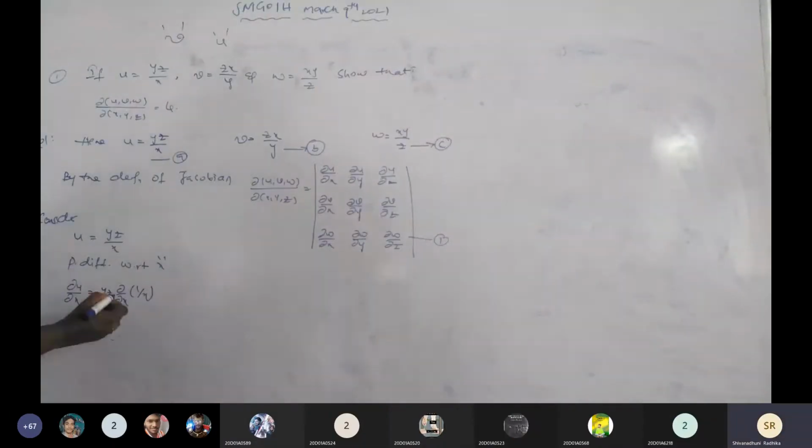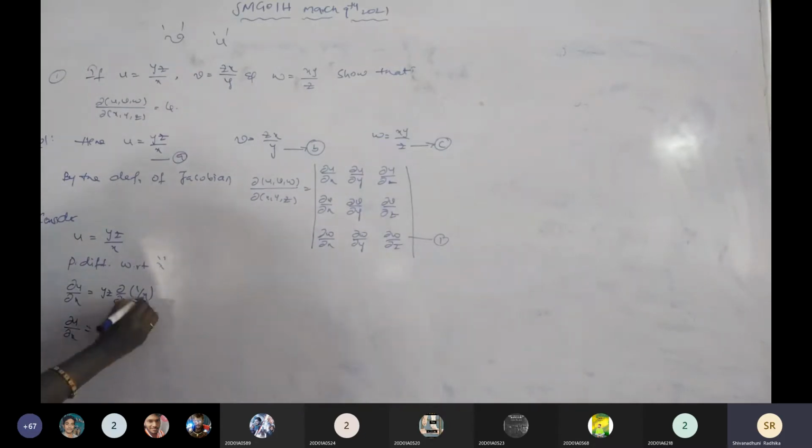Now it is clear. So we differentiate ∂/∂x of 1 by x. Then ∂u/∂x equals what we get now here. Listen: yz is a constant, and 1 by x differentiated is minus 1 by x square. Is it clear? Then ∂u/∂x is completed.